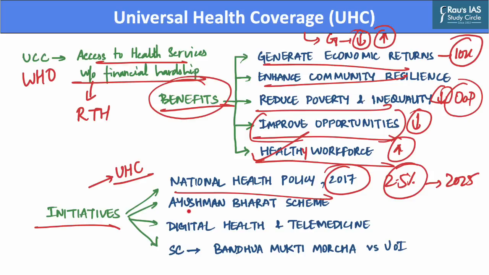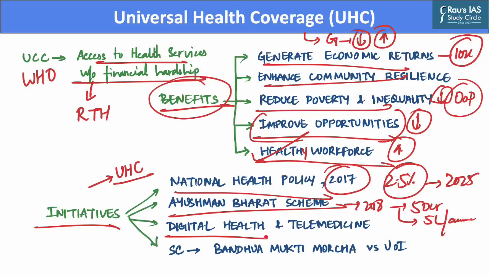Additionally, the government also brought forward the Ayushman Bharat scheme, which was launched in the year 2018 and helps us to achieve the vision of universal healthcare. This scheme covers 50 crore beneficiaries and provides health insurance to every family up to 5 lakh rupees per annum. Further, the government has also made rapid strides towards digital healthcare services and telemedicine.